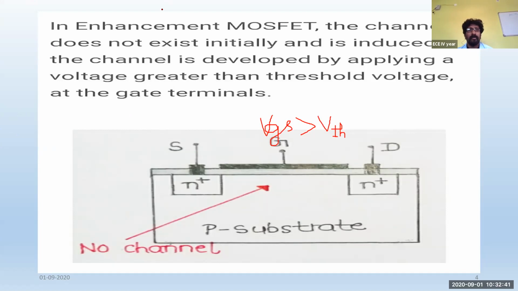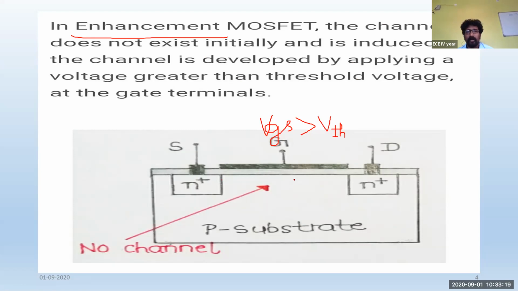So now let us see what an enhancement mode transistor is. In the enhancement mode transistor, the channel does not exist initially. So how is it created? You are supposed to supply the voltage at the gate terminal, and that voltage should always be greater than VTH. If you give a VGS voltage which is greater than VTH, then the channel will be developed. So how is the channel developed?